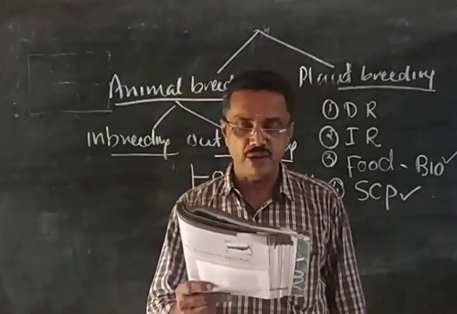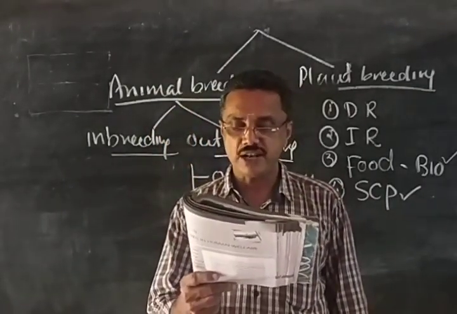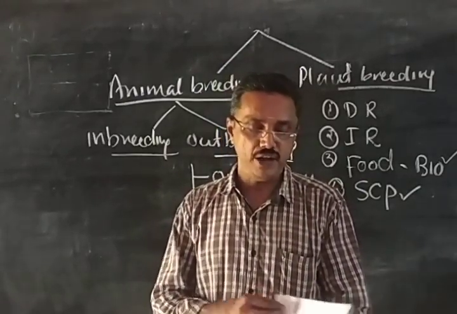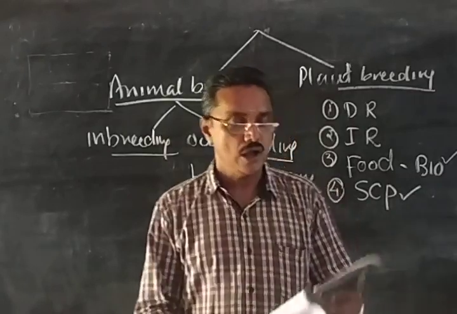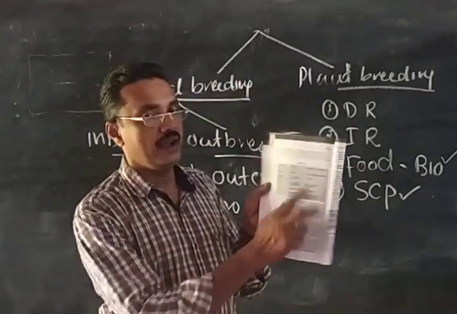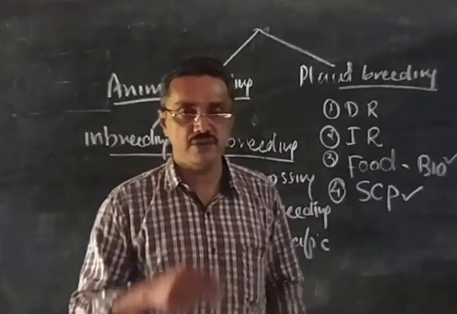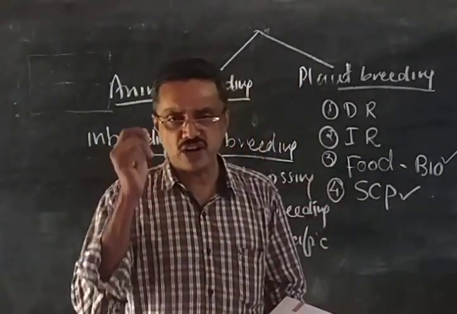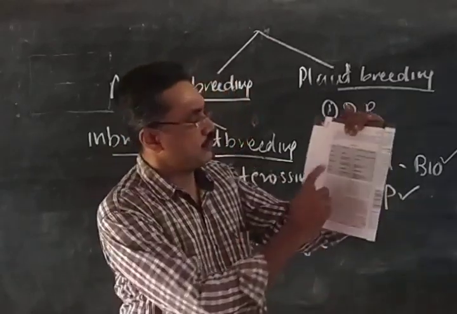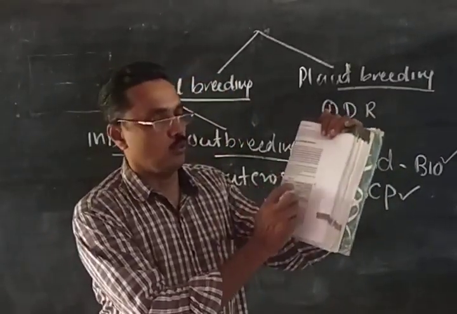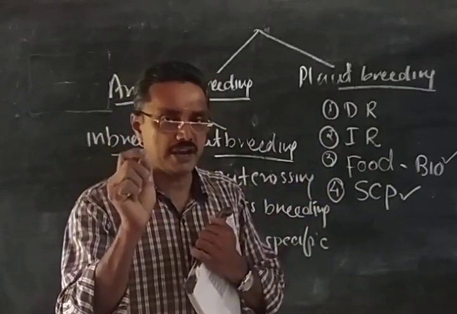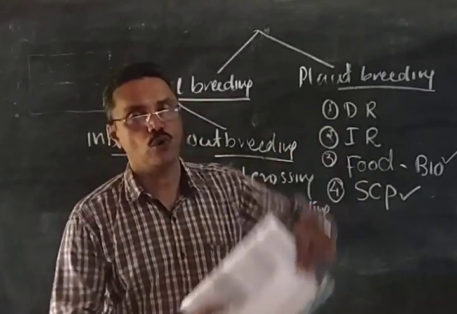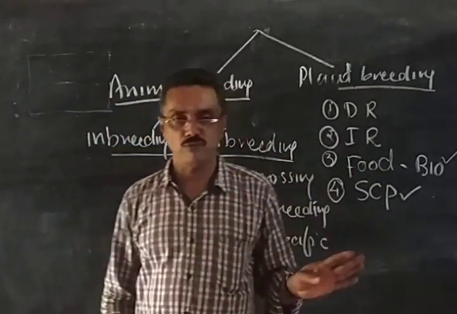Twelfth one, name any hybrid varieties of crop plants which are developed in India. You refer to the textbook and find out five hybrid varieties. Column 9.1 is there, 9.2 is there. You can see different varieties. Whatever the case may be, in the last time questions have been continuously repeated from the 9.1 and 9.2 columns. So try to study the 9.1 and 9.2 columns very thoroughly. It is very important for examination.